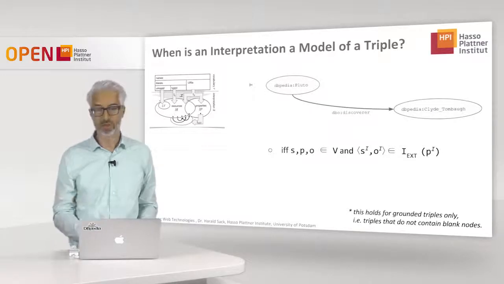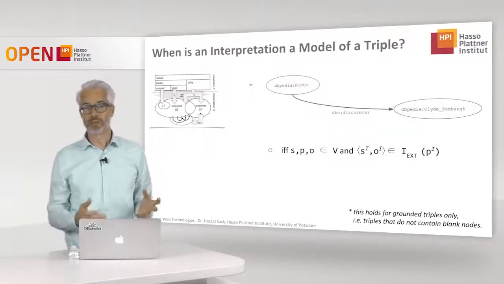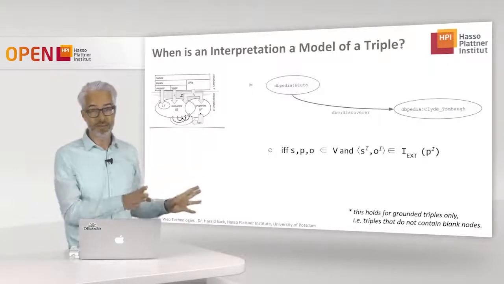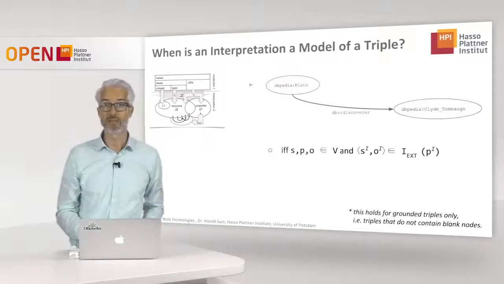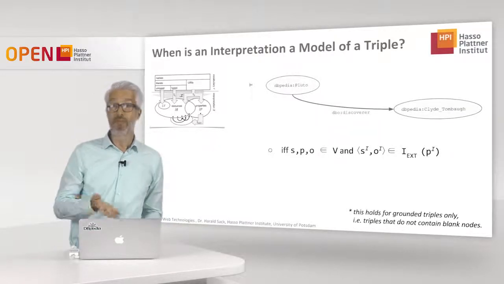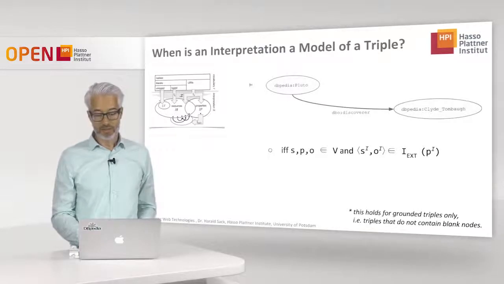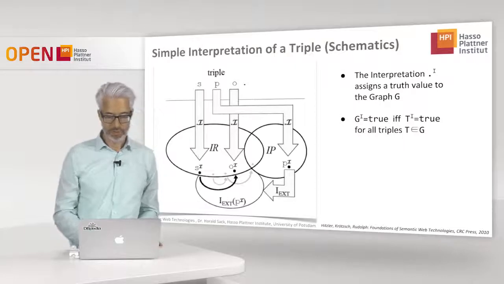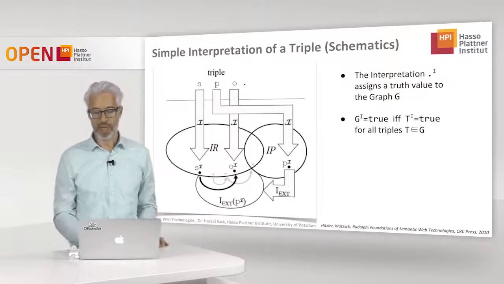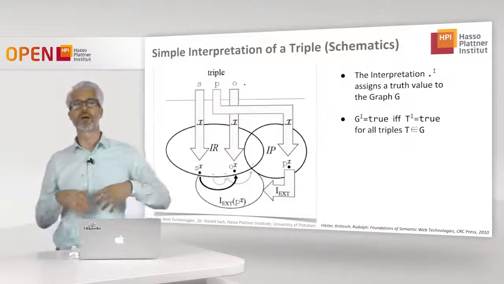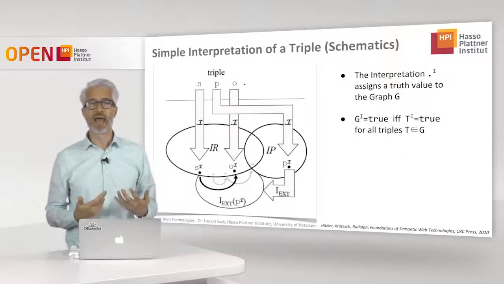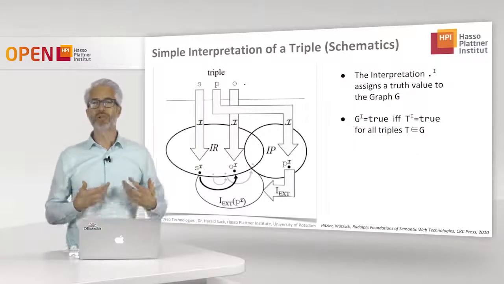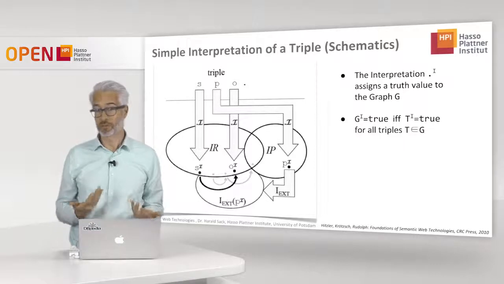This holds for all so-called grounded triples. Grounded triples do not contain blank nodes. Blank nodes we have just left out for simplicity, but we will soon talk about them too. So this is the condition: then this triple, or the interpretation of this triple, is true, so it is a model of the triple. This means the interpretation I assigns a truth value also to a graph G, which consists of many triples, and the interpretation of a graph is true if the interpretation of all triples in G is true.